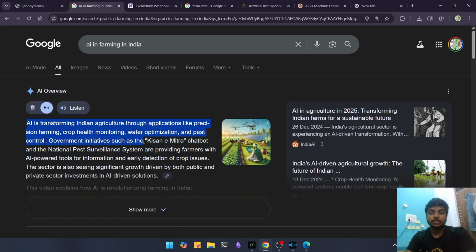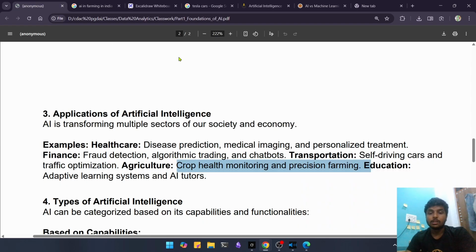Government initiatives such as the Kisan Mitra chatbot and the National Pest Surveillance System are also providing farmers with AI-powered tools and information. So we are making a difference with the help of AI. Our government is now teaching AI to farmers also, so that they can benefit from it and earn a lot of profit by making better decisions.